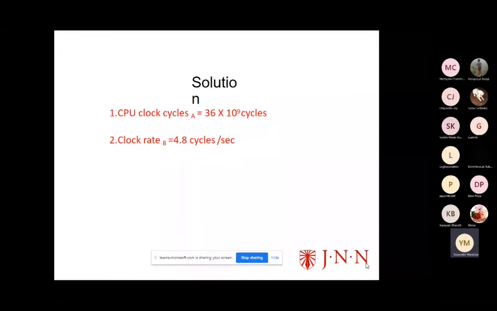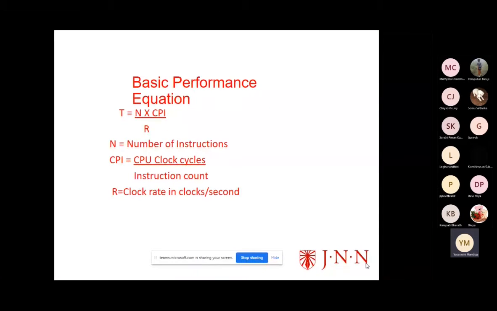And the solution for this one is: CPU clock cycles equal to 36 into 10 power 9 clock cycles. Clock rate equal to 4.8 gigahertz, that is clock cycles per second. And the basic performance equation is T equal to N into CPI divided by R. N equal to the number of instructions, CPI equal to the clock cycles per instruction, R equal to the clock rate in cycles per second.